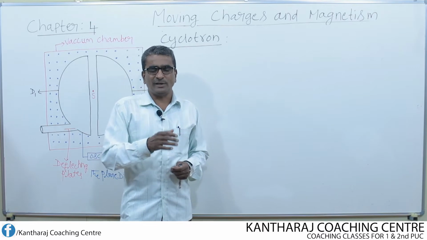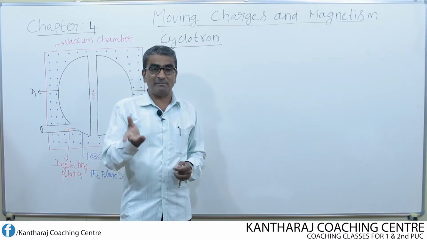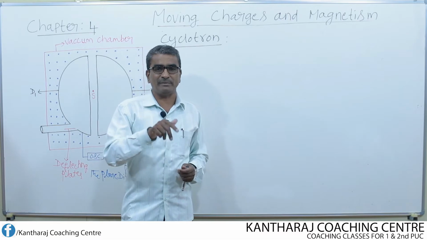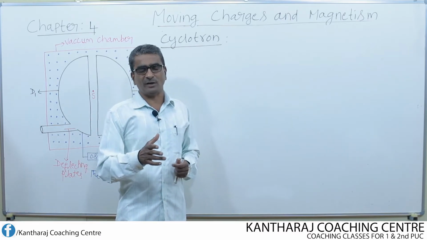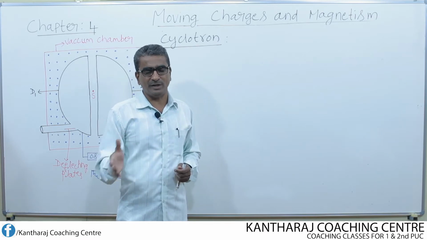But one basic difference is there between cyclotron and betatron. In cyclotron, we make use of electric and magnetic fields. Both the fields are made use of. Whereas in case of betatron, we make use of only the magnetic field.